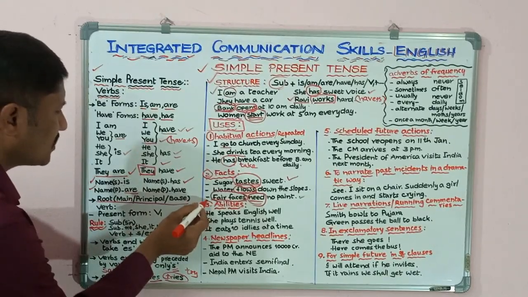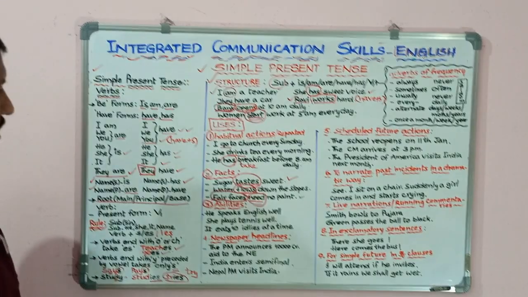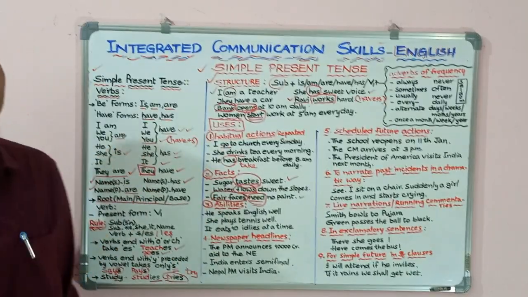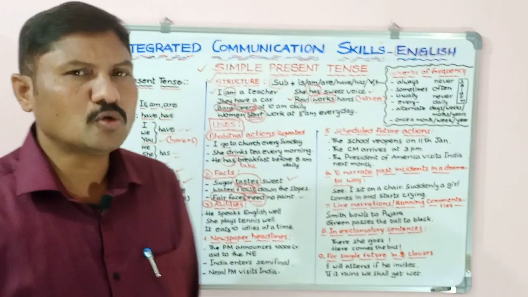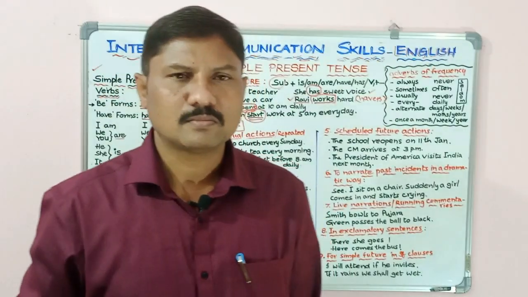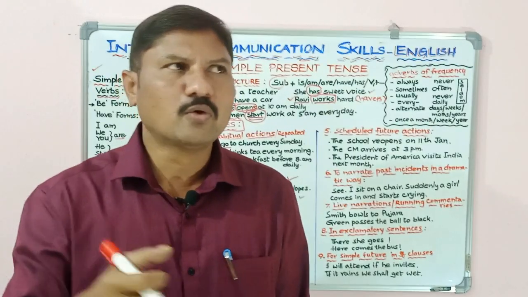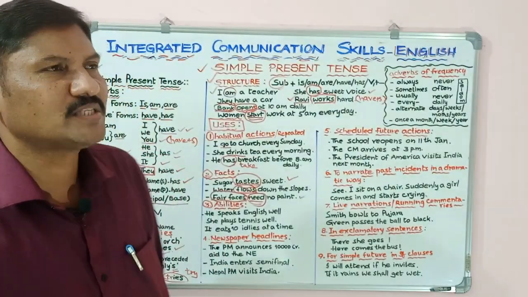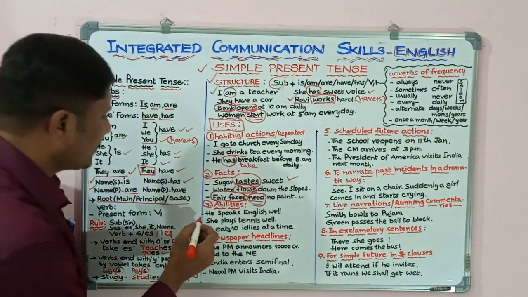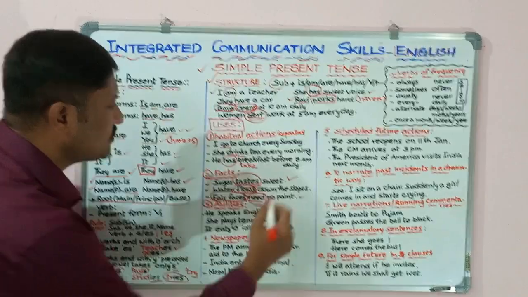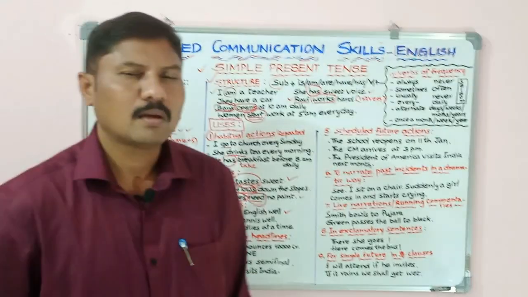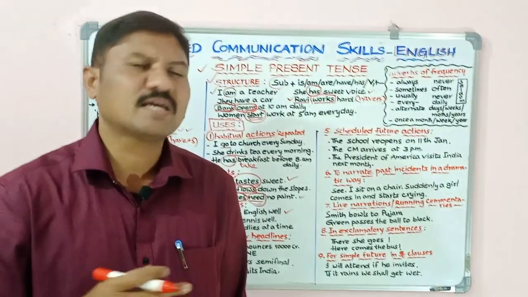Next, come to the third usage of this tense. To denote abilities, to show the ability of a person, we use this simple present tense like this. Look at these sentences. He speaks English well. Mr. Venu speaks English well.